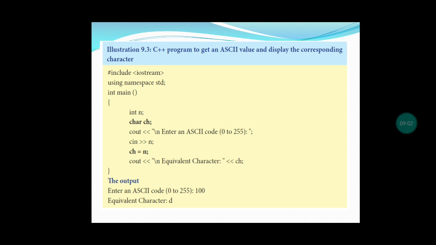Next, as I already said, the ASCII value for capital A is 65 and capital B is 66, like that. And the ASCII value for small a is 97. So the small d value is 100. So the user has given 100 for n and n has been converted to a character. So ch equal to n means small d will be printed in this program.